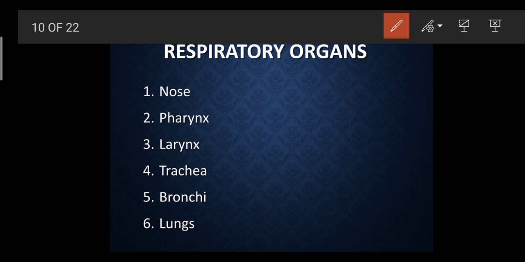Then we come to the pharynx part. Where is this pharynx situated? The pharynx is situated at the back of the mouth. We know that part very well. Pharynx.